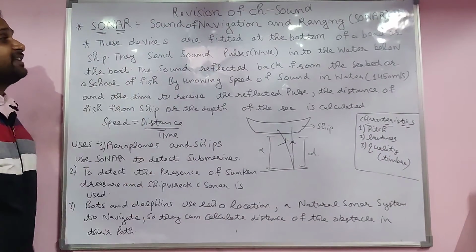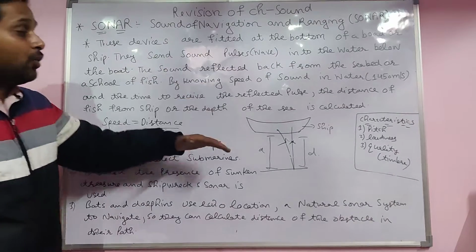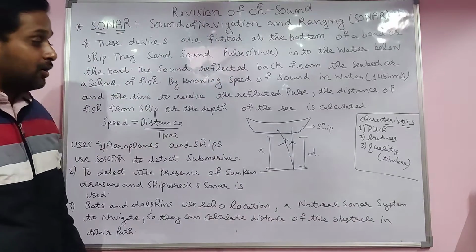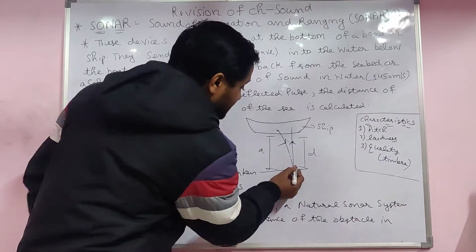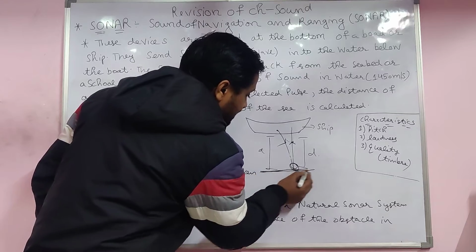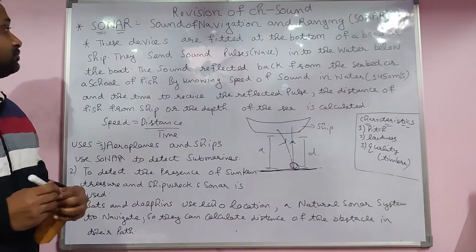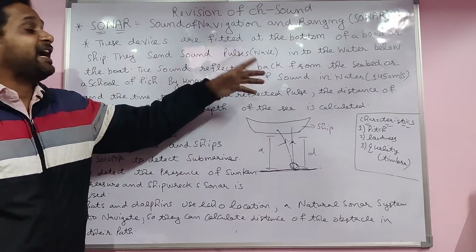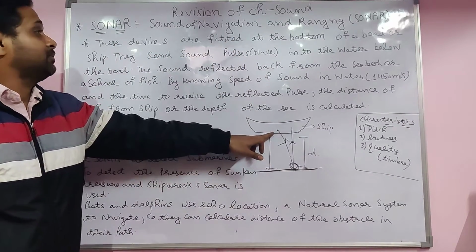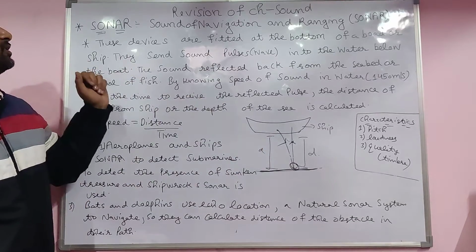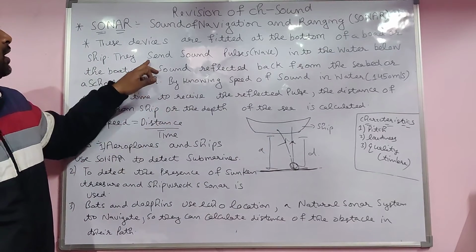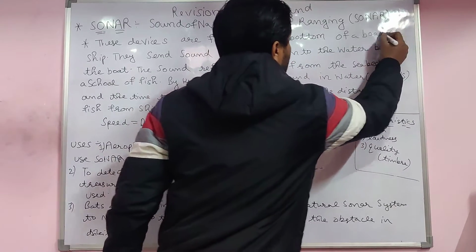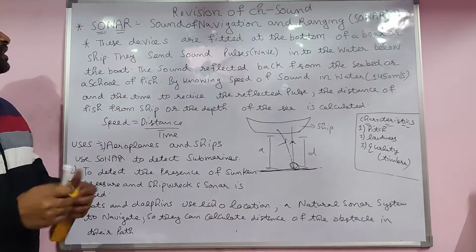This is the procedure by which we are able to detect the distance or the time of the object, for example an object here, or the ground level of the sea, the depth of the sea. These devices are fitted at the bottom of the boat and the ship.